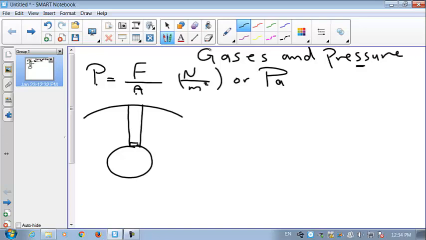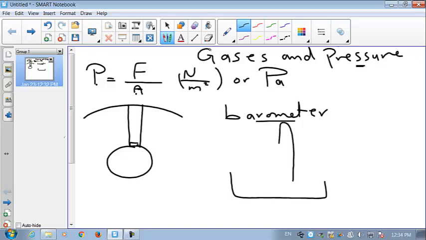Now, is there any way to measure the value of this pressure? Yes, using a device called the barometer. So the barometer is a device used to measure the atmospheric pressure. It has a very simple idea in which a trough of mercury is used. A 1 meter tube filled with mercury is inverted in this trough. So we'll have something like this.